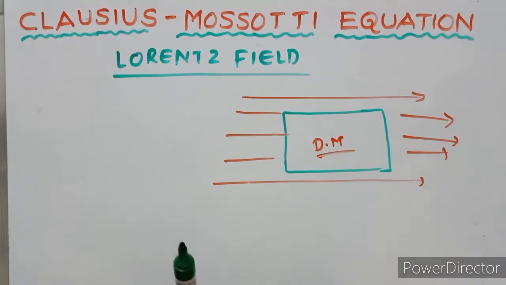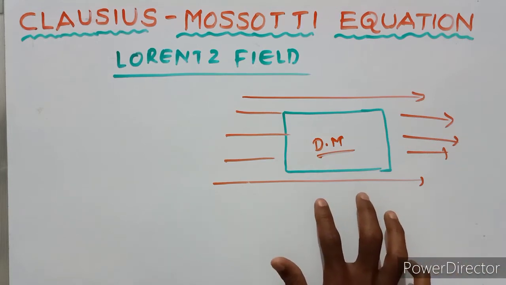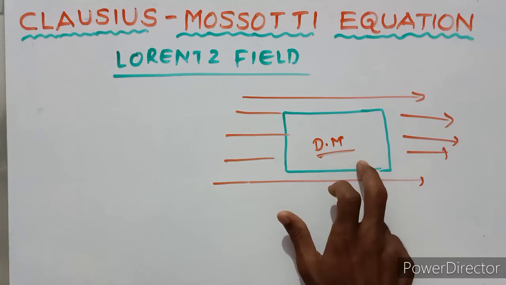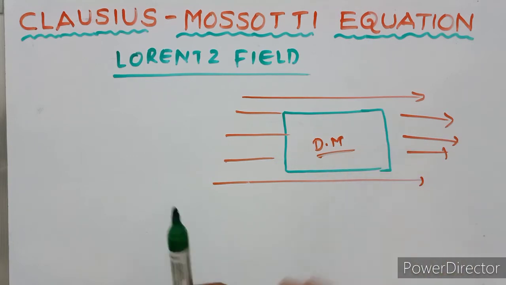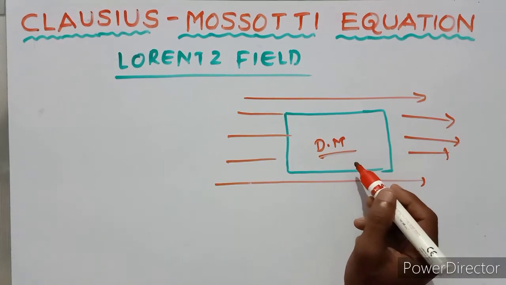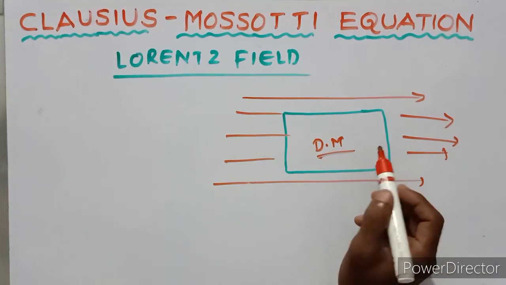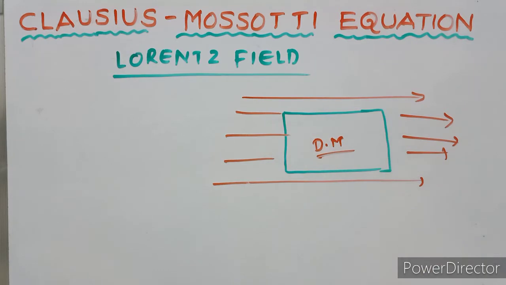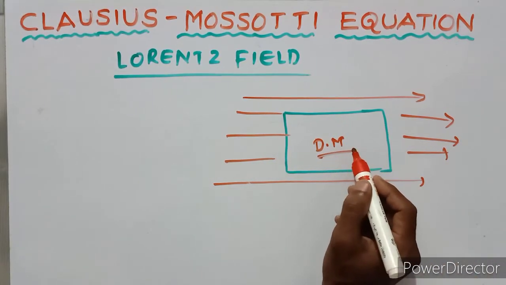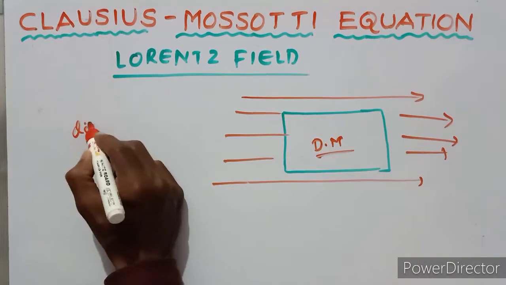So when the external field is applied on the dielectric material, an electric field is induced internally. The induced internal electric field produces dipoles.